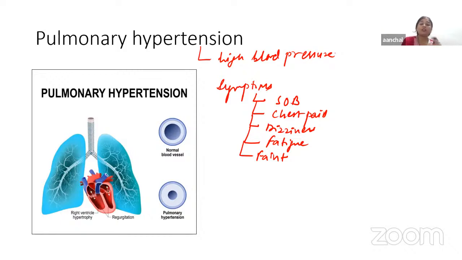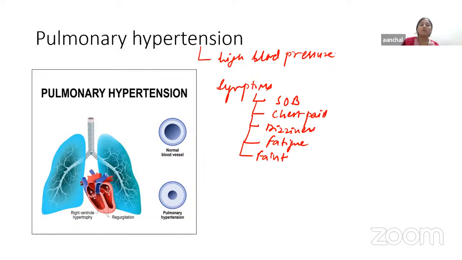Now, what are the risk factors? Who is at risk of pulmonary hypertension? Family history is the most common cause seen in recent years. Then, if you are overweight, if you are a frequent smoker, if the person frequently takes drugs, or you have a heart problem, or you were born with a heart problem.